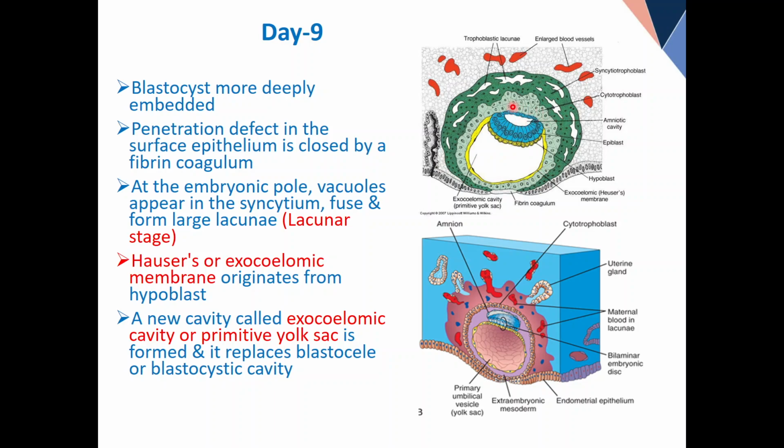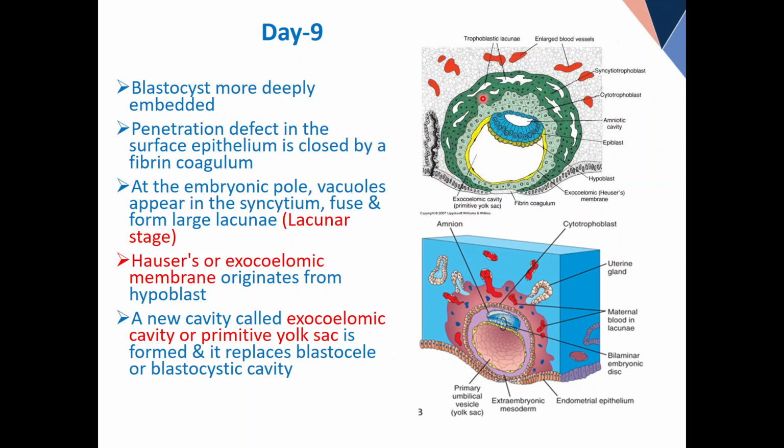Amniotic cavity is there, amnioblasts are there, epiblast is there, hypoblast is there. Now see, cytotrophoblast, always do this exercise. Cytotrophoblast is there with more cells. Now what can be seen here? In the syncytium, see, two things can be seen here.